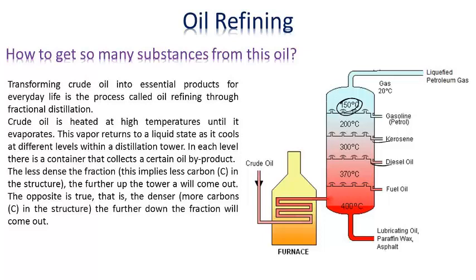The less dense the fraction, which implies less carbon, C, in the structure, the further up the tower it will come out. The opposite is true, that is, the denser, with more carbons, C, in the structure, the further down the fraction will come out.